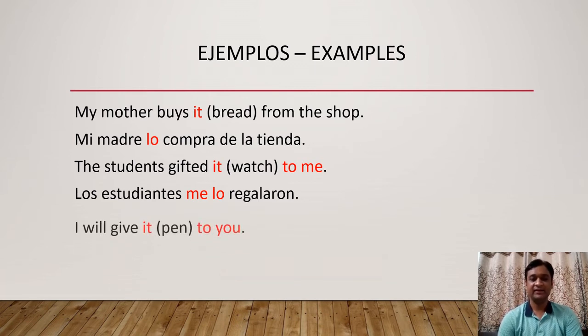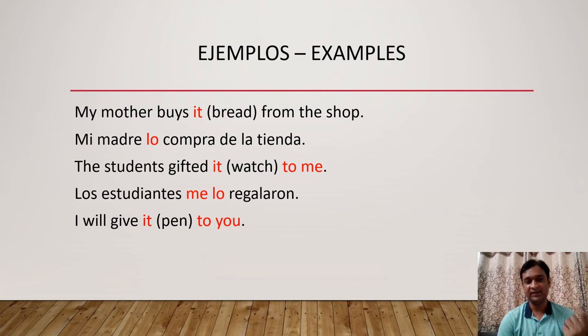Next sentence. I will give it to you. I will give what to you? Pen. So pen is the direct object and it is the replacement. I will give it to whom? I will give it to you. So by asking the question to whom, we get the answer to you. So here friends, to you is the indirect object pronoun.